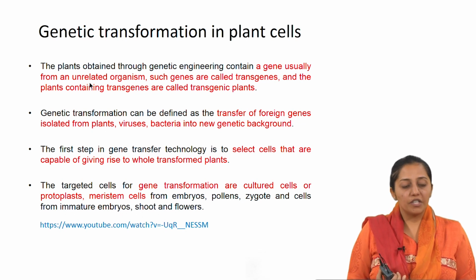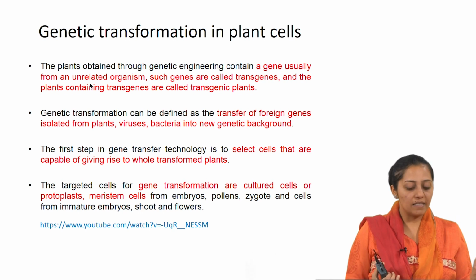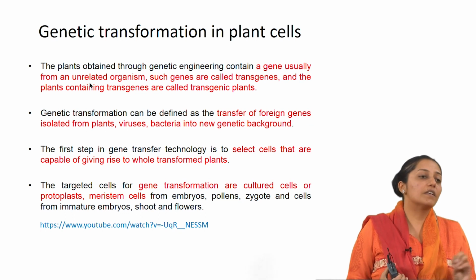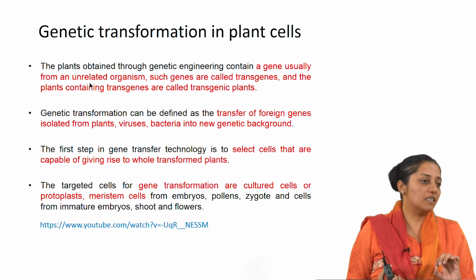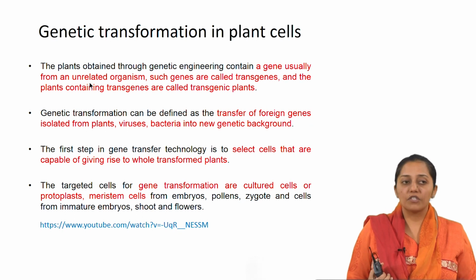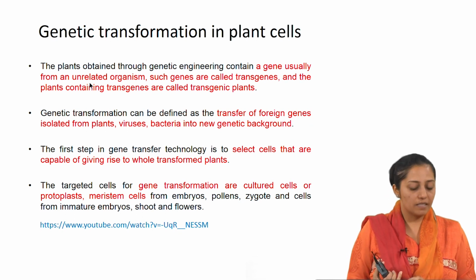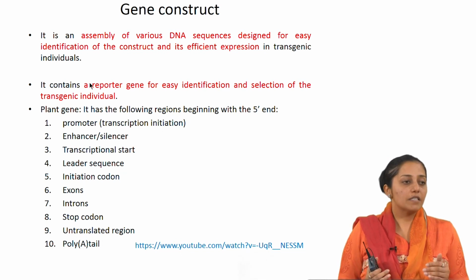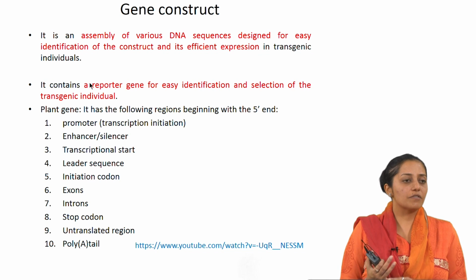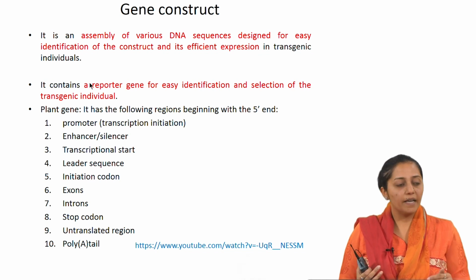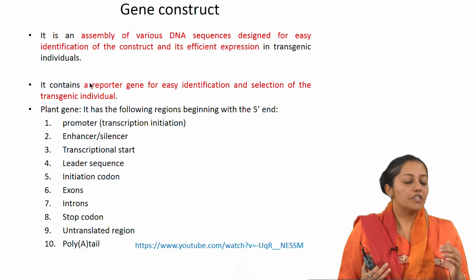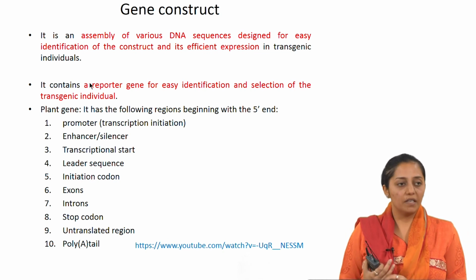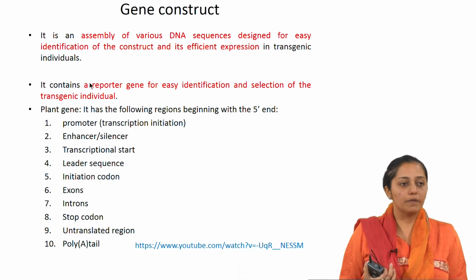The first step in gene transfer is to select the cells that are capable of giving rise to whole transformed plants. We will see the different ways in which the selection is done and the different ways in which the transformation of plant cells is done. So, what is a gene construct? When we are transforming plant cells, the gene construct for transgene integration will contain different assemblies of DNA. Generally, Agrobacterium is used as a tool to transfer this genetic material. There are other techniques also which we will be talking about.